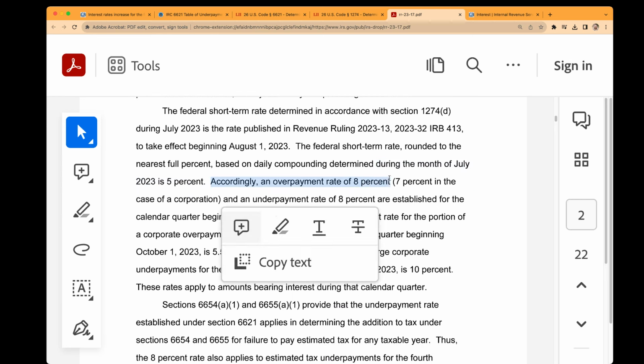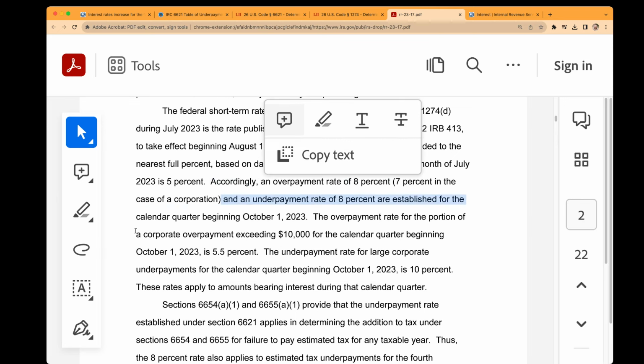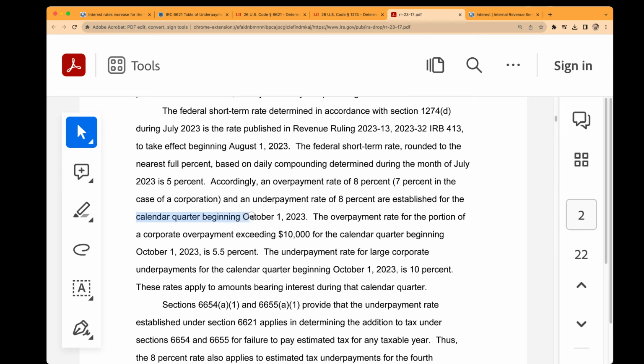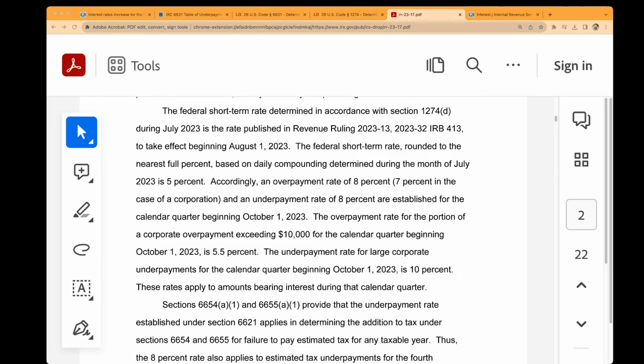Accordingly, an overpayment rate of 8% and an underpayment rate of 8% are established for the calendar quarter beginning October 1st, 2023. And then it talks about the corporate rates, which you're probably not too interested in. So that's how the IRS interest rate is calculated.